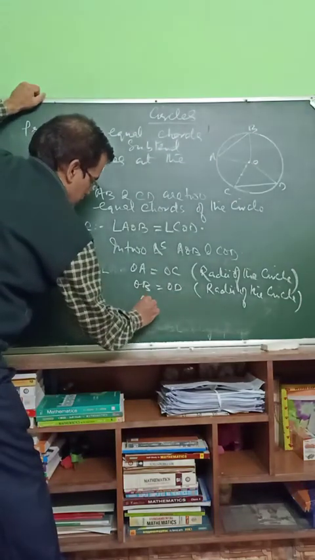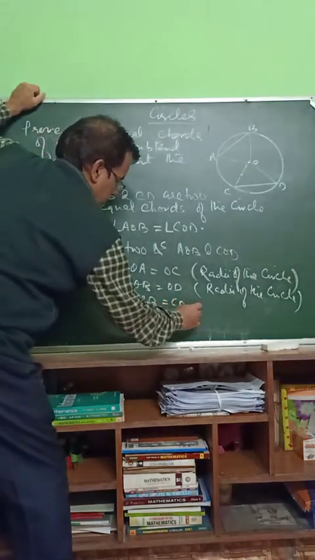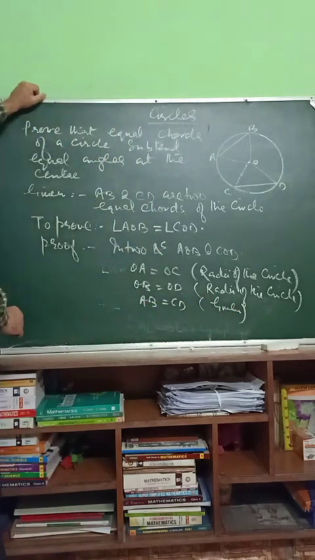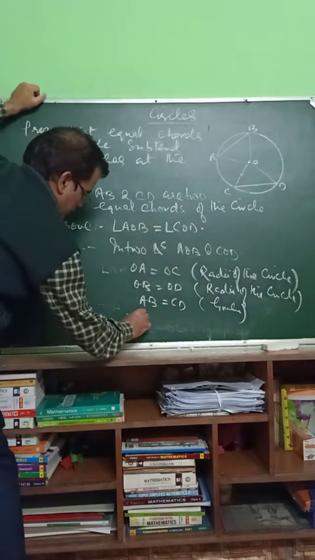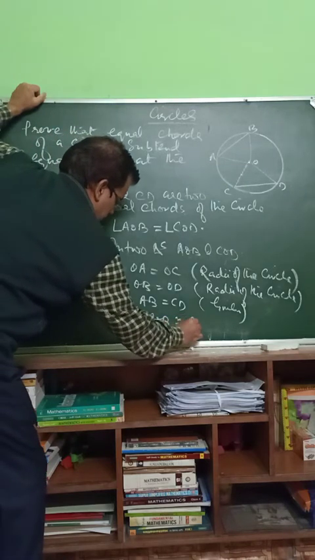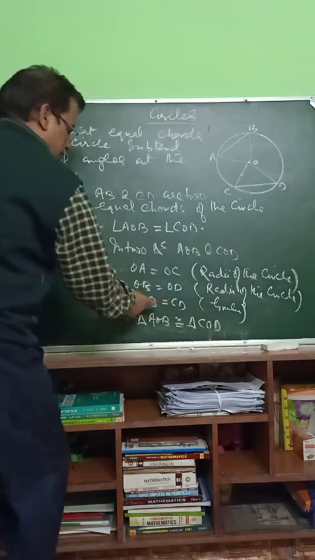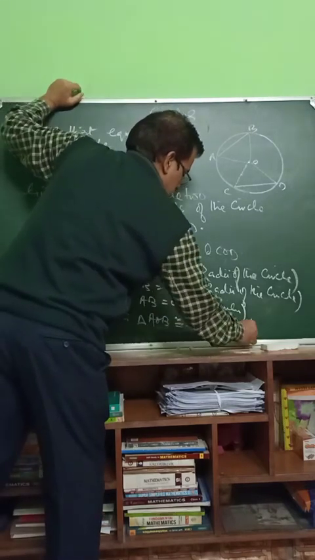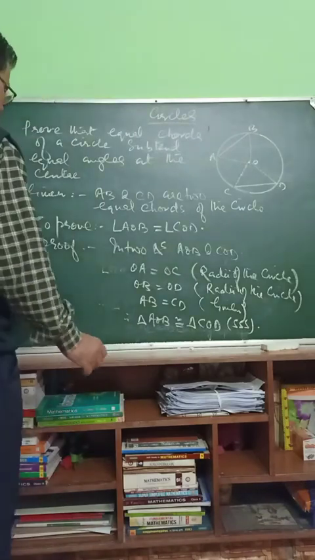AB is equal to CD. It is given. Therefore, triangle AOB is congruent to triangle COD by SSS congruence.